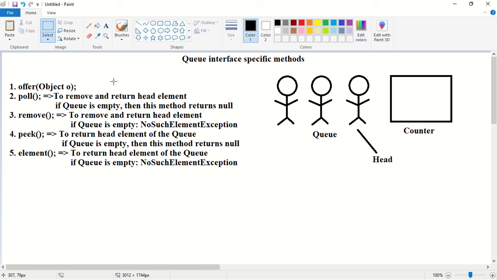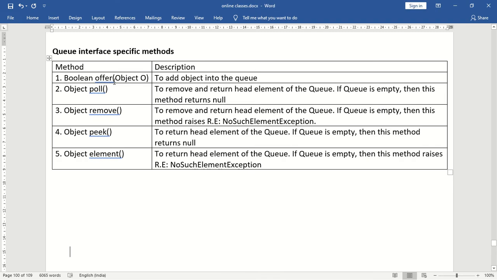Next, I want to check what is there in the head of the queue. I don't want to remove it, I want to check what object is there in the head of the queue. We have 2 methods, peek and element. What is the difference between peek and element? In the case of peek, if the queue is empty, then the method returns null. In the case of element, if the queue is empty, then the method raises a runtime exception, a NoSuchElementException. So these are the 5 methods. You can note down all these 5 methods from this table. You can pause the video and note down these methods.